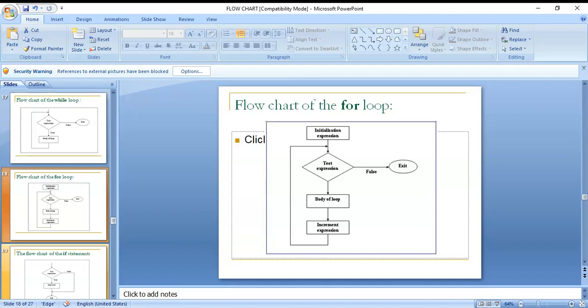You can see here first the initialization expression. Whatever the expression is, first you initialize it. Then after that, test that expression. If the test condition is true, then it goes inside the body and all the statements inside the body are executed. Then any increment expressions are also executed. If the test condition fails, it comes out of that loop. Otherwise that loop is repeated again and again until the condition becomes false.